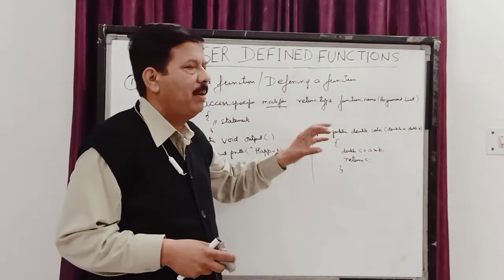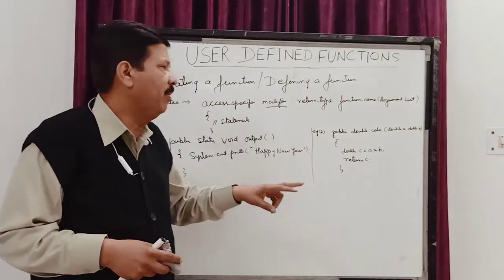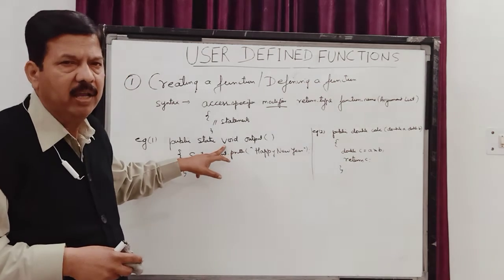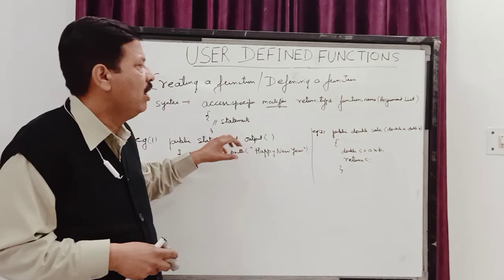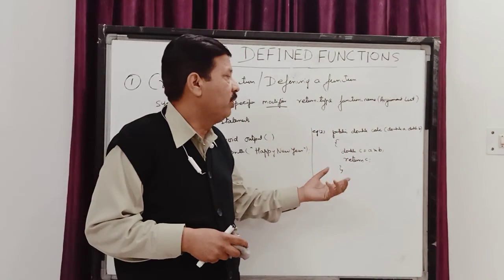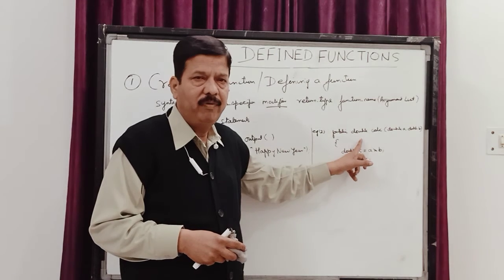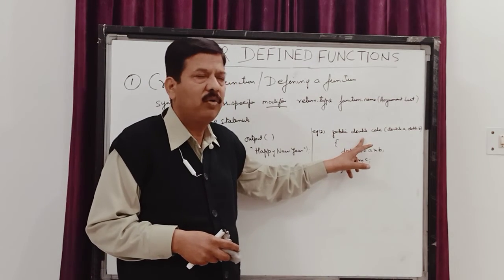Then the return type. You have two types of function, returnable and non-returnable. For a non-returnable function, you use the keyword void. This is the return type of those functions which do not return any value. And if you have a function which is returning a value, then you can use double, int, float, whatever value this function is returning, that data type you write over there.